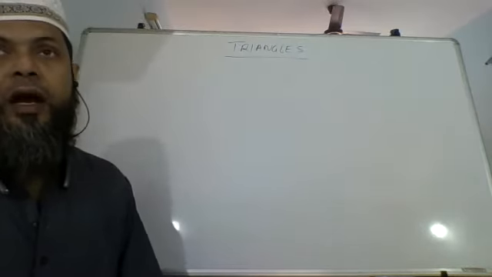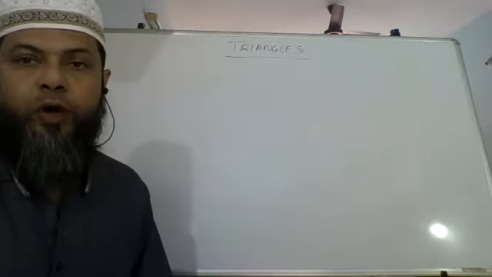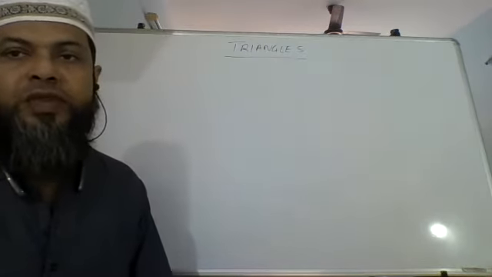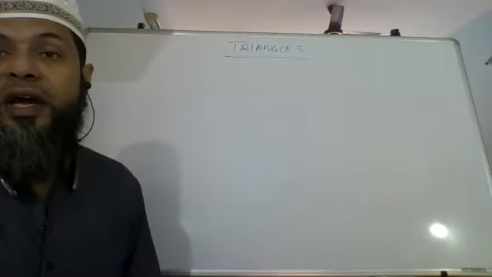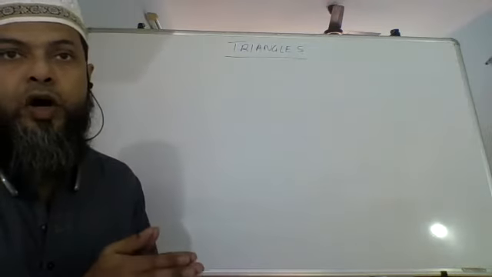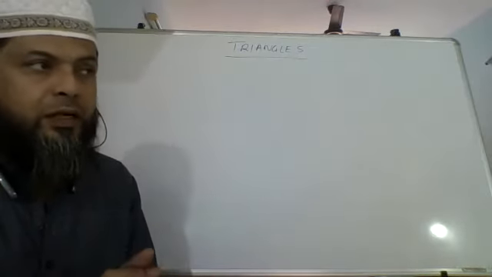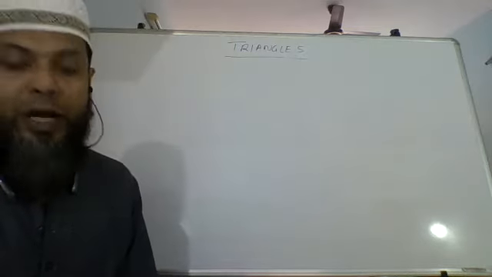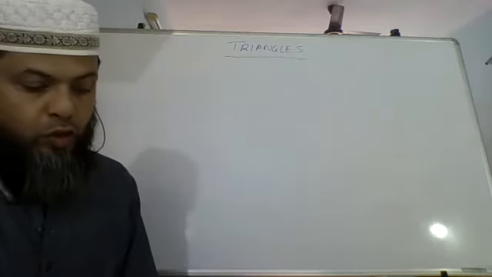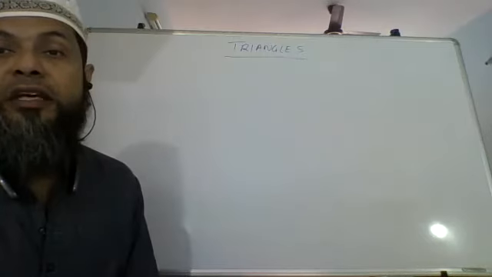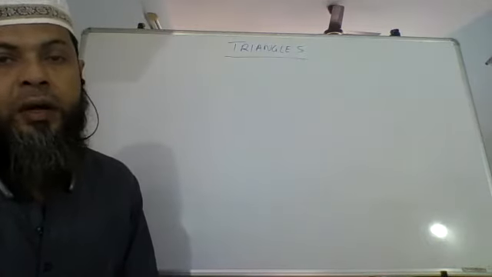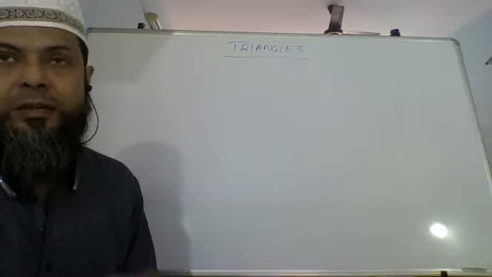Like I explained, a 1 rupee coin and a 5 rupee coin, both of them are circles. So both of them are similar, but they are not overlapping. So they are not congruent. So in short, we can say all circles are similar to one another. But are all circles congruent? No, that will depend on the radius of the circle. If the radius is equal, then the circle will be congruent. But otherwise, all circles are similar.